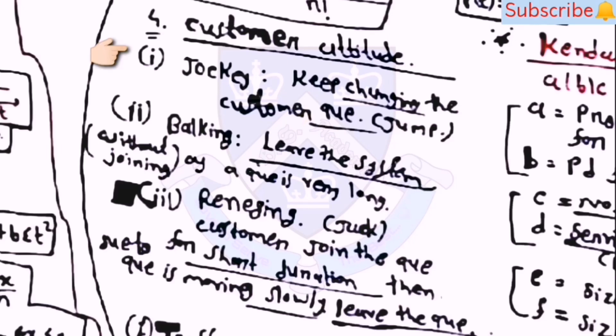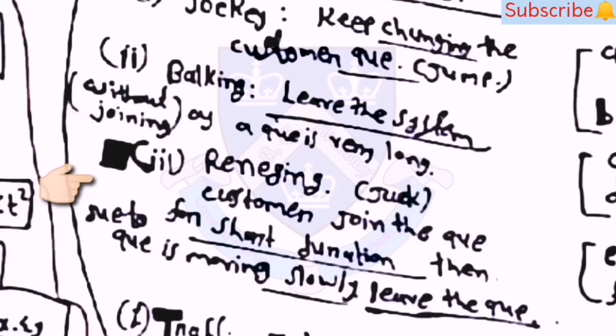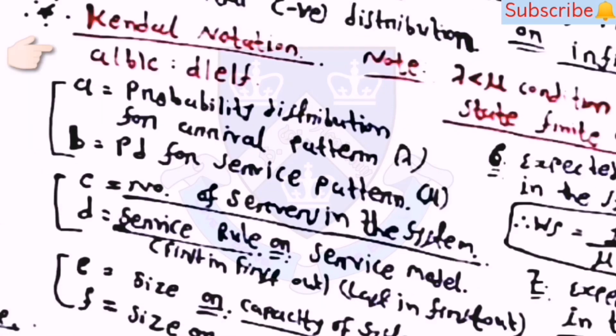In jockeying, the customer keeps changing the queue. In balking, the customer leaves the queue after waiting for a long time. And in reneging, the customer joins the queue for a short duration, and after receiving the service, customers leave the group.